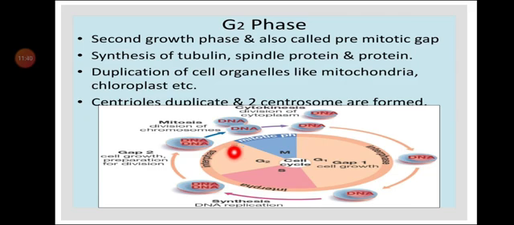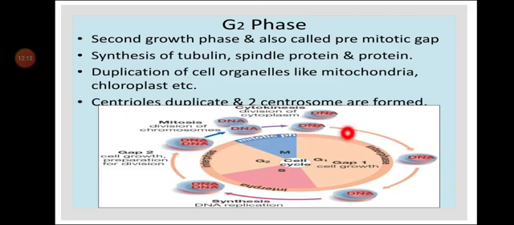That means here also the function is the same as G1, that is synthesis of proteins, synthesis of RNA, etc. Duplication of cell organelles like mitochondria and chloroplasts also takes place during this phase. Centrioles duplicate and two centrosomes are formed during G2 phase.